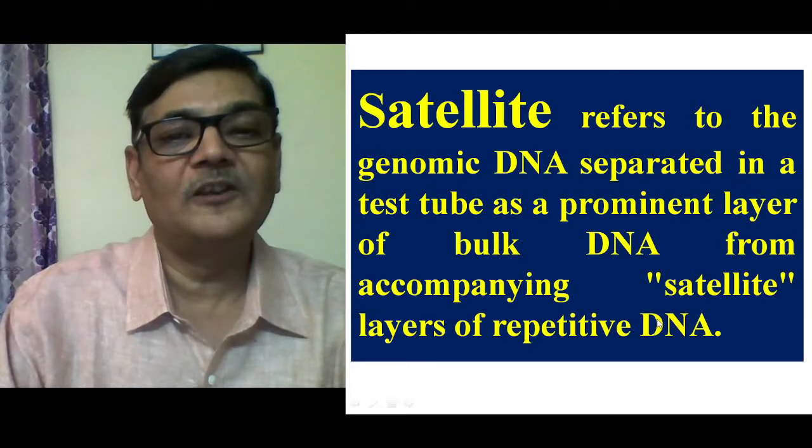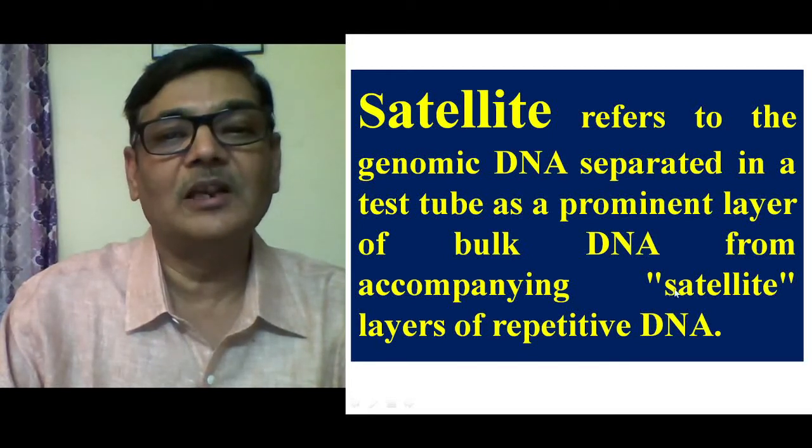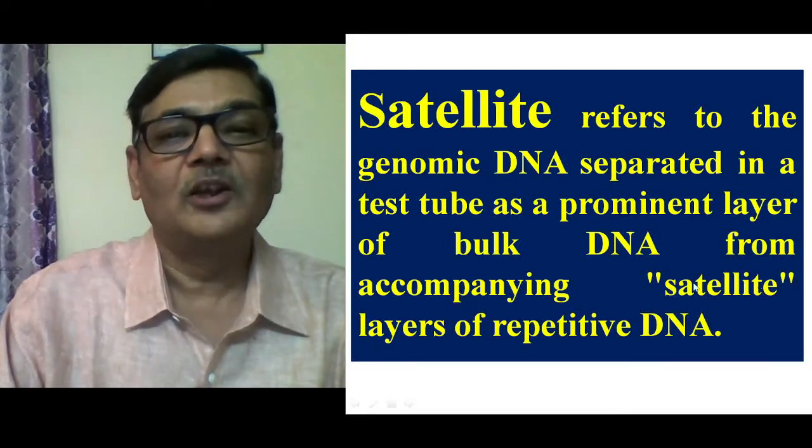If we separate DNA, we find that the major bulk is that portion, and this major portion is bulk DNA, and a small portion will be quite separated from it, and that is referred to as the satellite part. So the satellite part, as I just said, will include mainly the DNA portions confined in the centromeric and telomeric portions of the DNA.